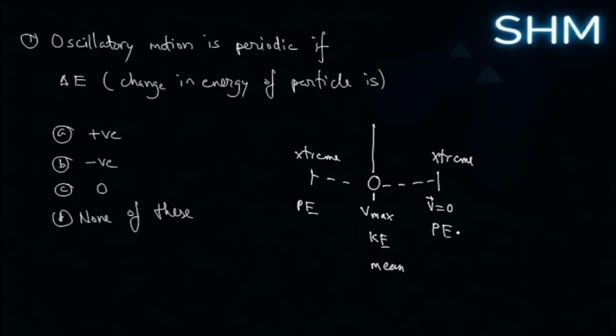Now the total energy is supposed to be conserved, because in this case we take it to be an ideal case. Now since we take it to be an ideal case, all the kinetic energy needs to be converted to potential energy without any losses. So the change in energy is 0. I hope that's clear.